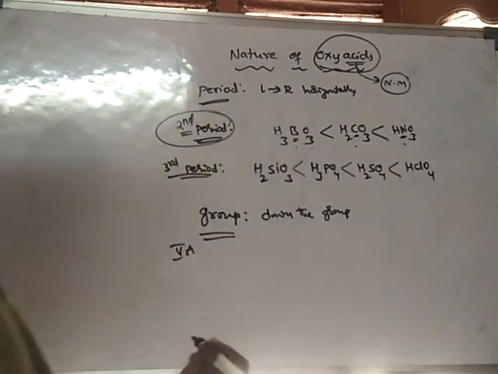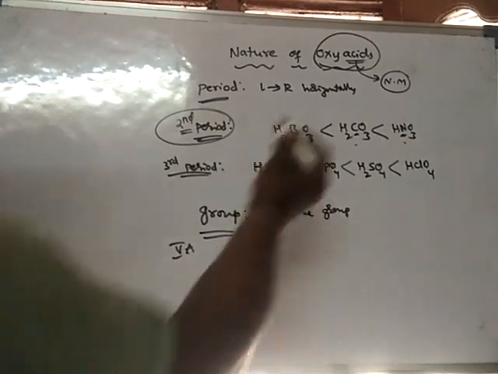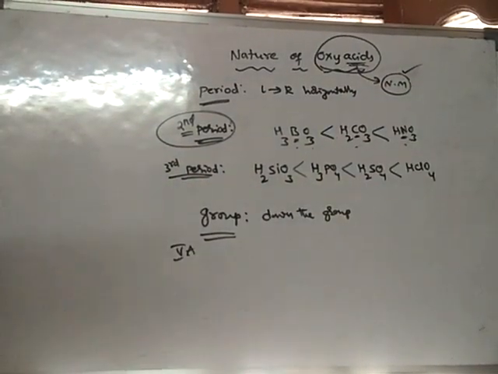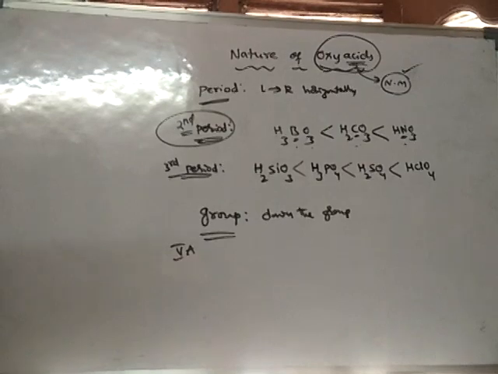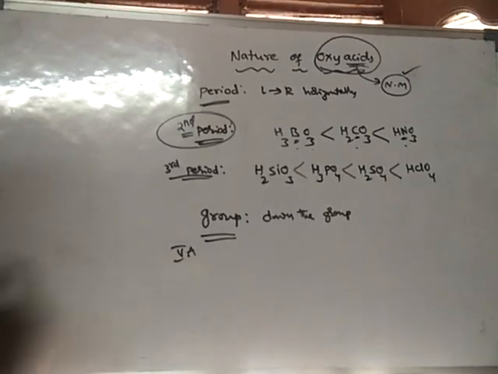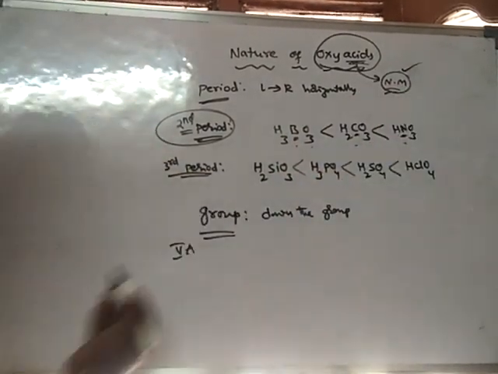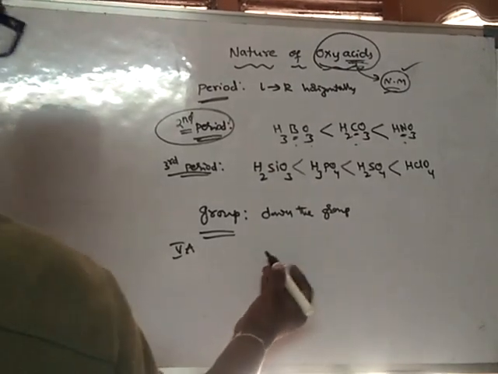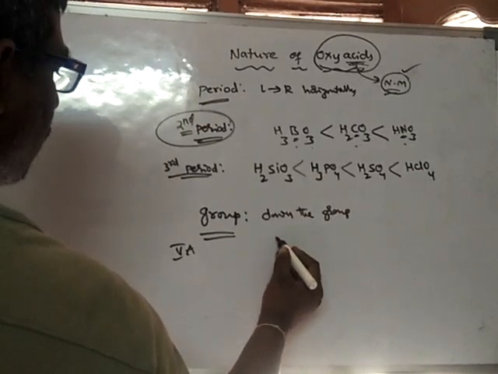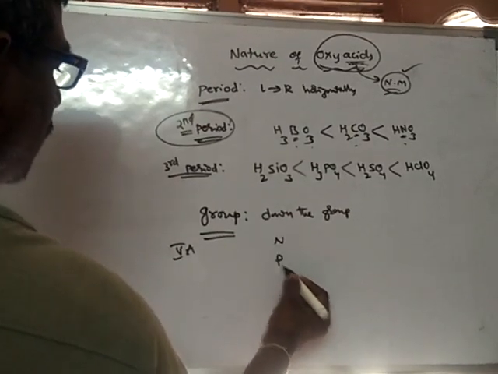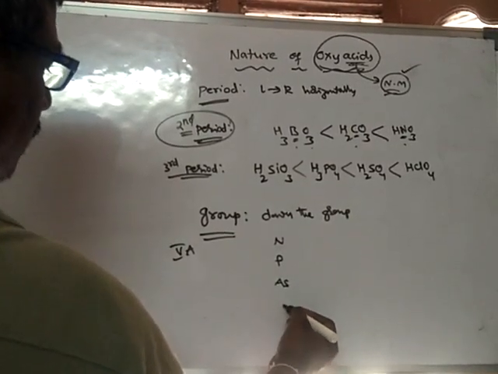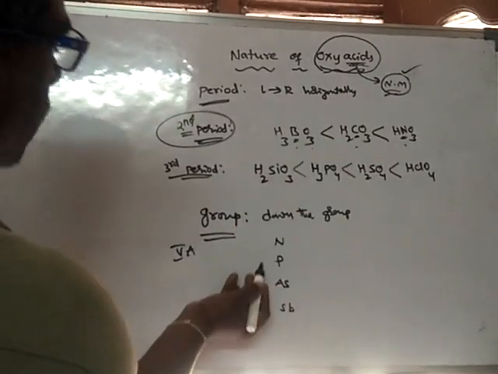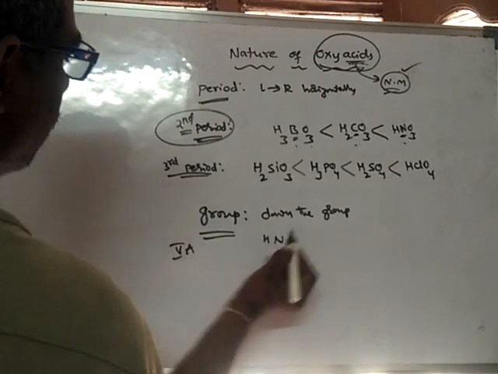Generally we have to consider the groups which are related to non-metals only, because these are acids. Already we learned that non-metals are related to acids and metals are related to bases. So 5A group elements are non-metals: nitrogen, phosphorus, arsenic, antimony, etc. Nitrogen oxyacid is HNO3.